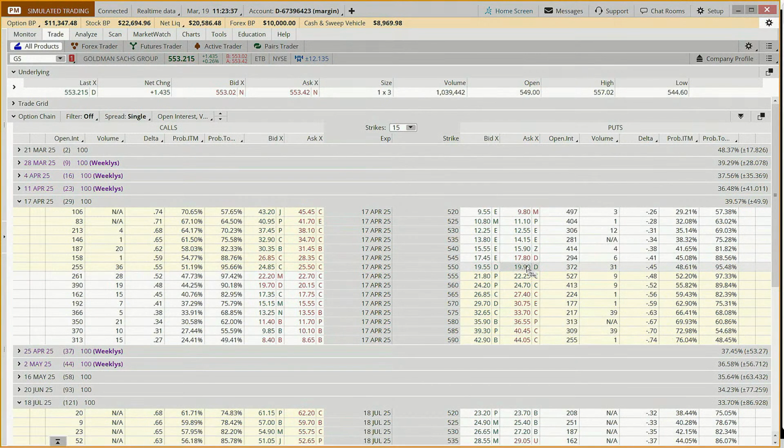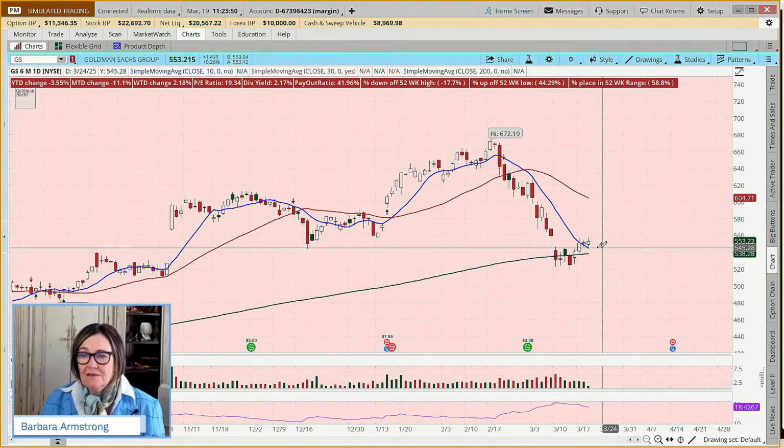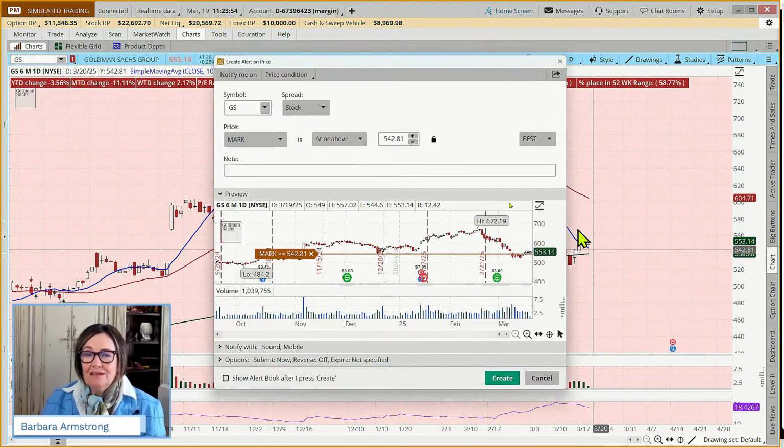Now, could we put in a conditional order? Because we did do that on Tesla on Friday. We could, and maybe we'll do an example of that with a long put vertical. But with this, we might just say, okay, I'm going to come out here and go below here, and this will give me a price. So this is 542.